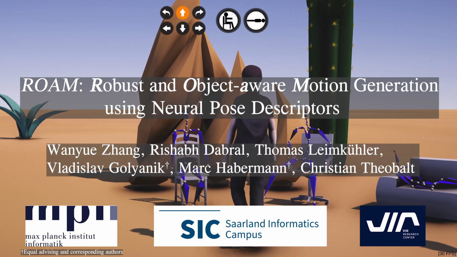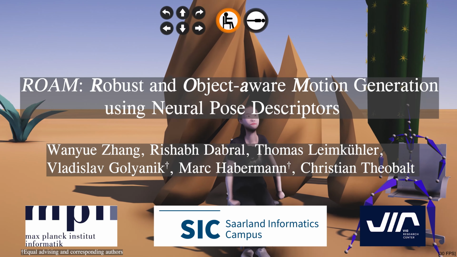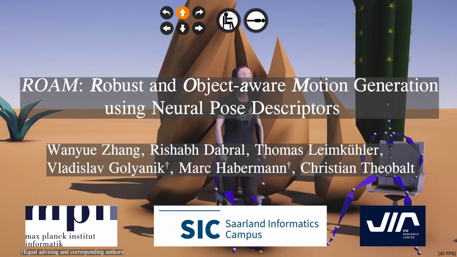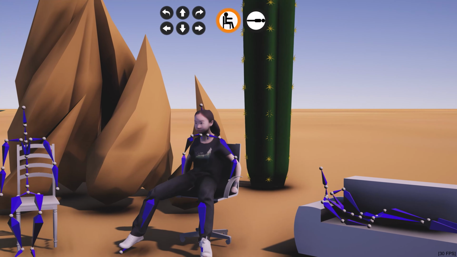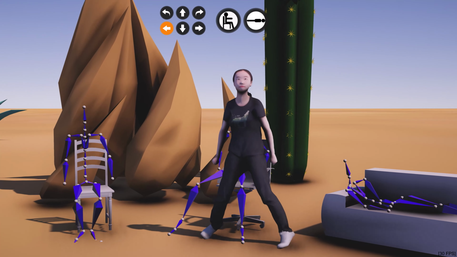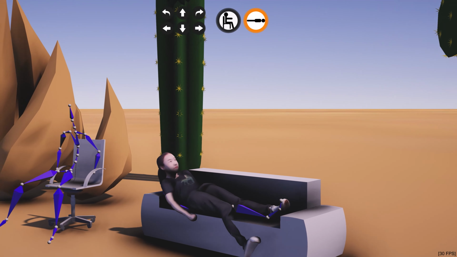We present ROM, robust and object-aware motion generation using neural pose descriptors. We generate character animations for human-object interaction conditioned on a goal pose. Our method is robust to objects unseen during training.